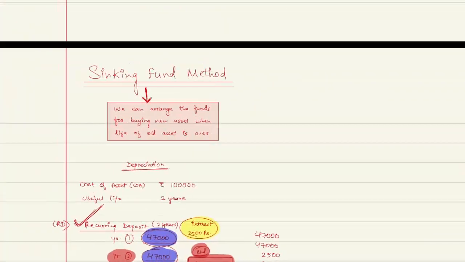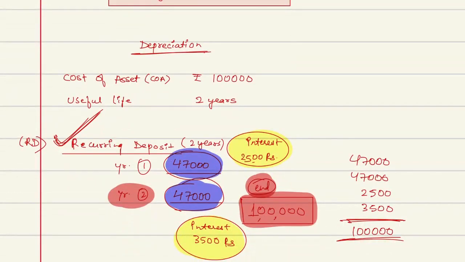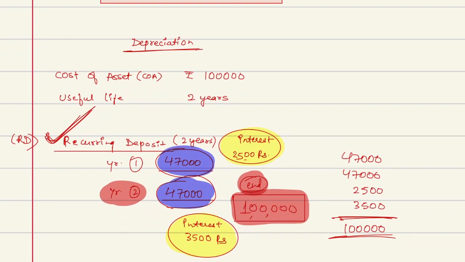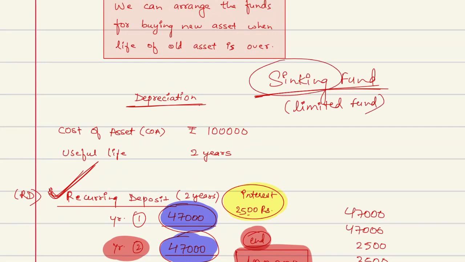But in the second case of sinking fund method, what they are doing, they are investing that money into a fund. That fund will be called sinking fund. Why it is called sinking fund? Because it has a limited life, and after that, this fund will sink. Sink means it will be drowned, it will be closed. So for that purpose, it is called sinking fund.